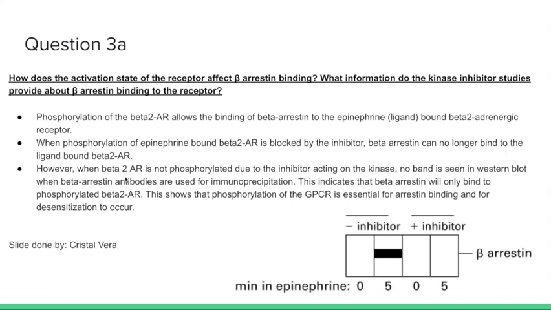However, when beta-2-AR is not phosphorylated due to the inhibitor acting on the kinase, no band is seen in Western blot when beta-arrestin antibodies are used for immunoprecipitation. This indicates that beta-arrestin will only bind to phosphorylated beta-2-AR, and it shows that phosphorylation of the GPCR is essential for arrestin binding and for desensitization to occur.